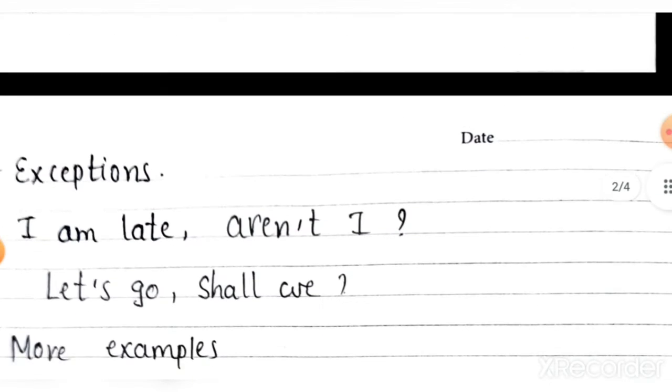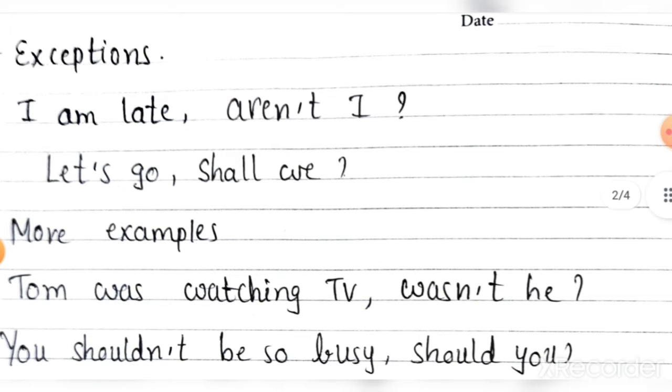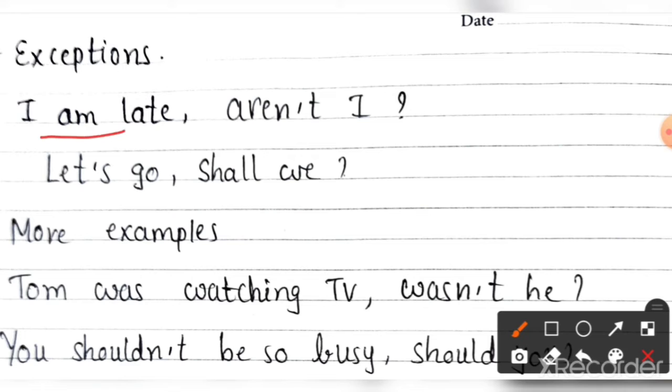Now some exceptions are there. Exceptions means they are not going as per the rule. I told you we will write the negative of the given auxiliary if it is given positive. But what will happen to the sentence "I am late"? What will be the question tag for that?